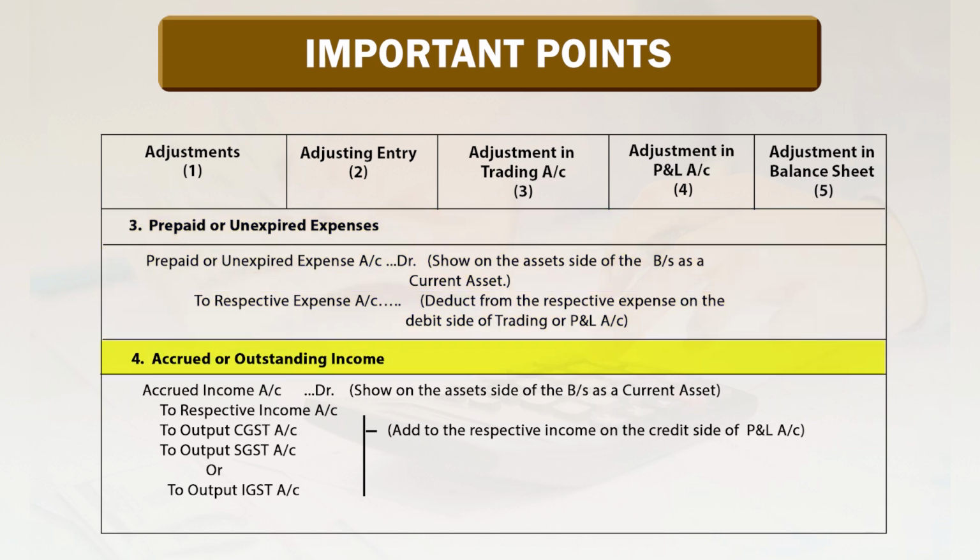Number 4, accrued or outstanding income. Accrued income account debited, it shows on the asset side of the balance sheet as a current asset, to respective income account, to output CGST account, SGST account or to output IGST account. Add to the respective income on the credit side of the profit and loss account.